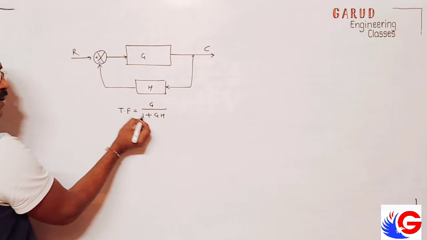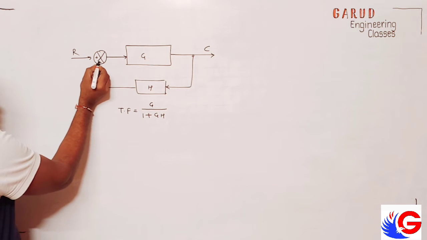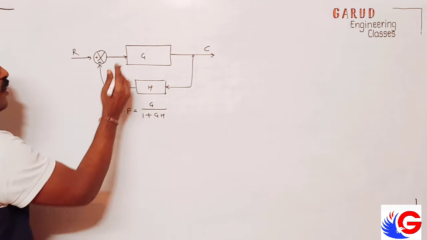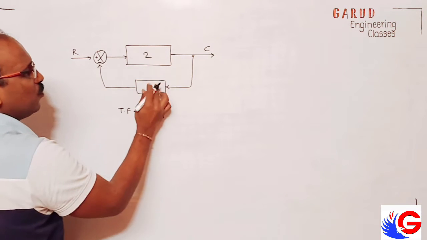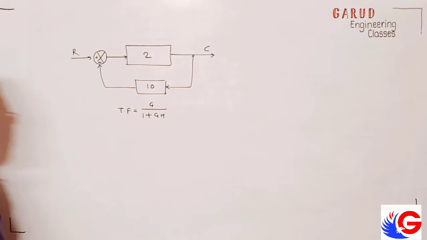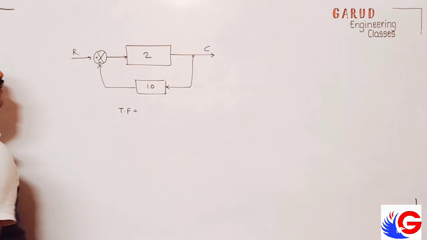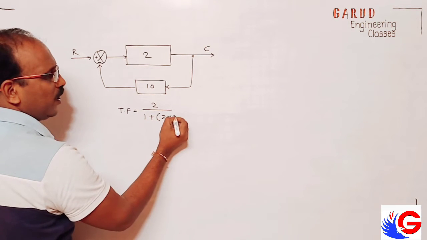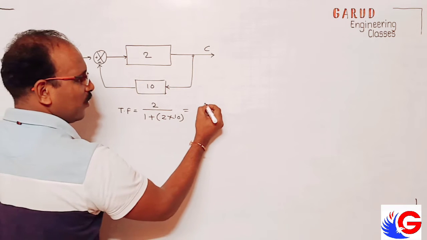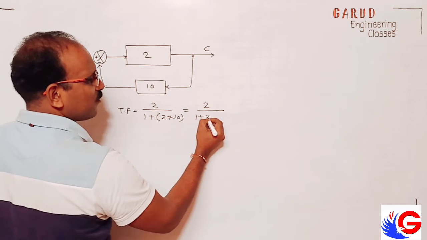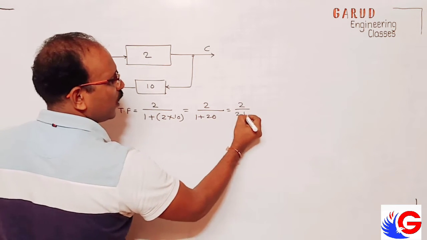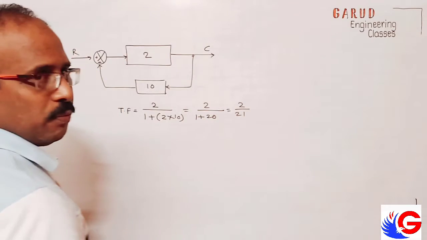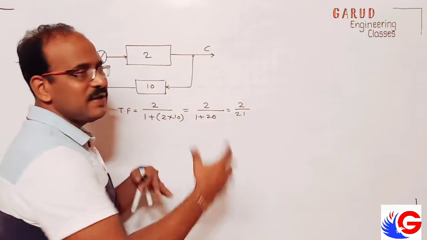Here will be plus. Why? Because here is a minus. If I say plus here, here will be the opposite sign, minus sign. So I represent this as 2 and this as 10. Then what will be the transfer function? Transfer function equals 2 upon 1 plus 2 into 10. This will be 2 upon 1 plus 20, that is equal to 2 upon 21. So like this we can calculate the values. So this is called mirror loop. So now we consider different blocks.